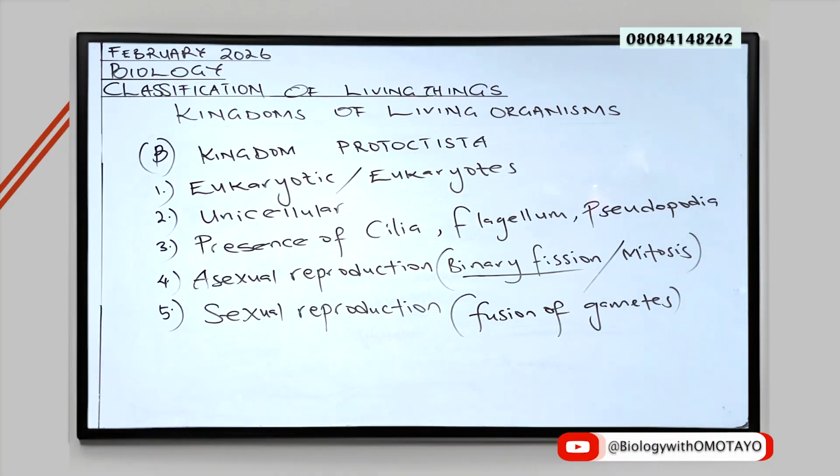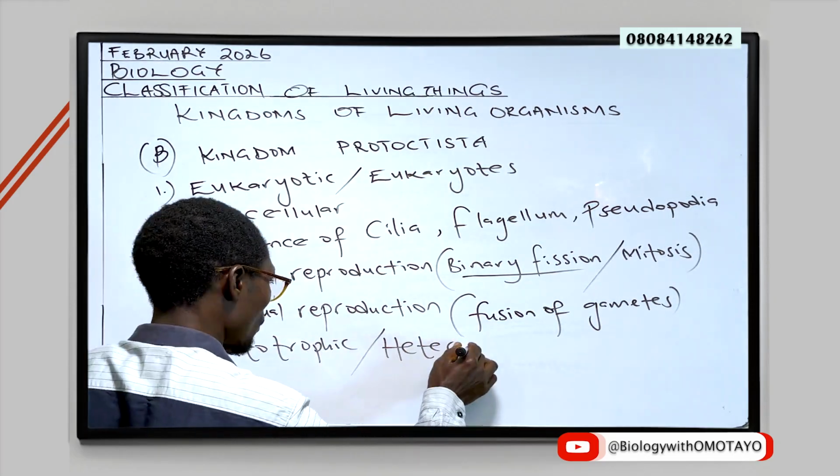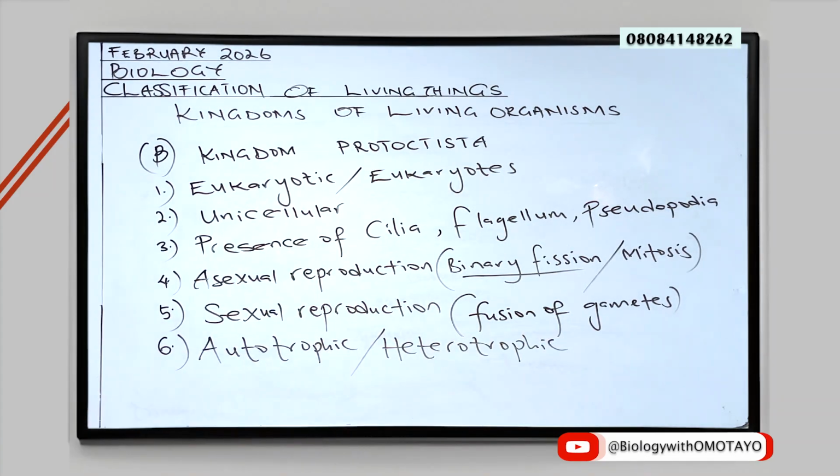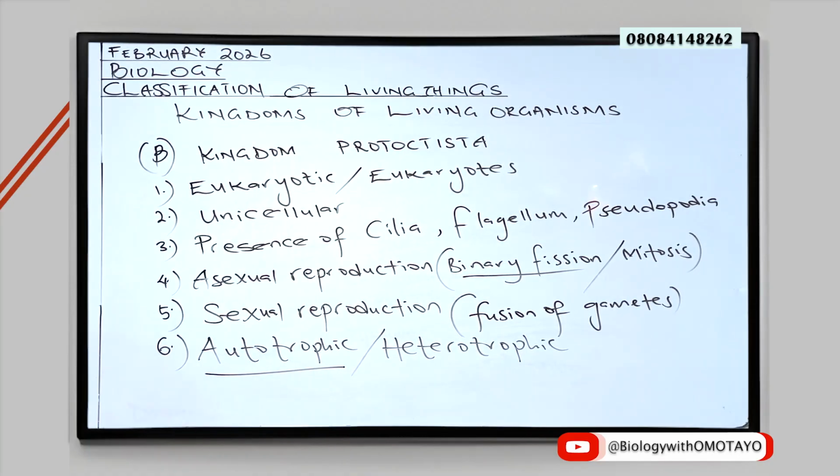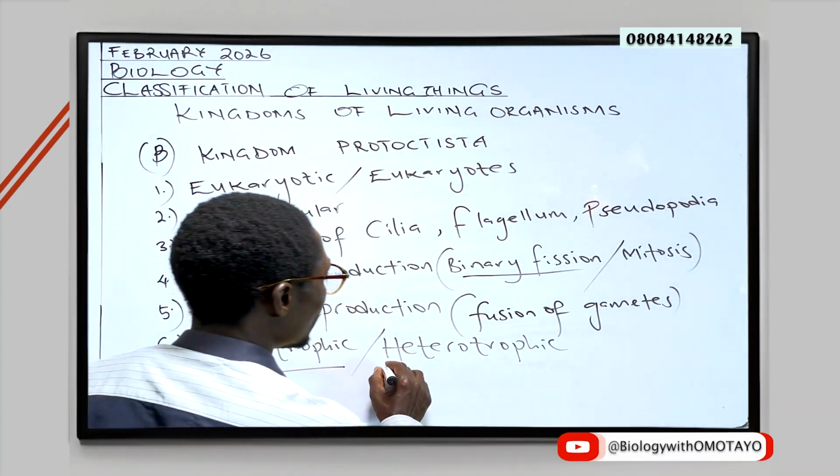Now, members of this kingdom may also be autotrophic or heterotrophic. That is to say, they have the ability to either produce their own food or depend on ready-made food.